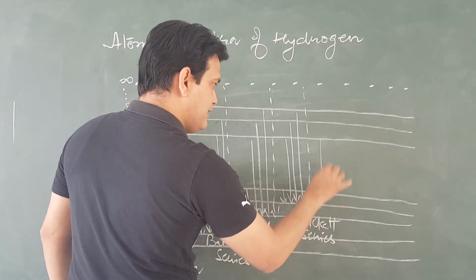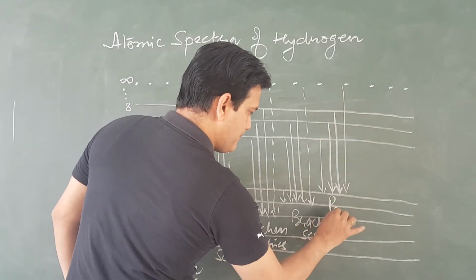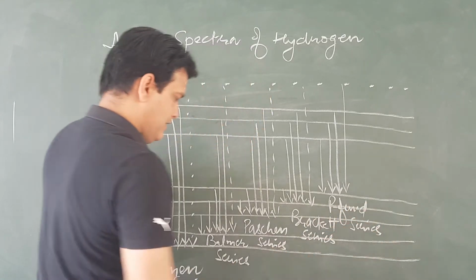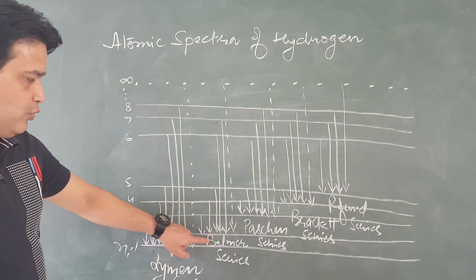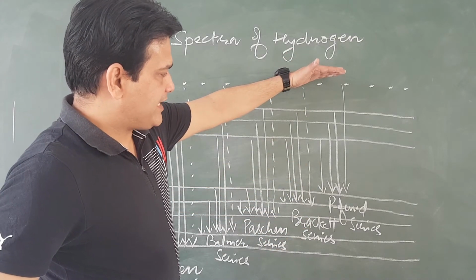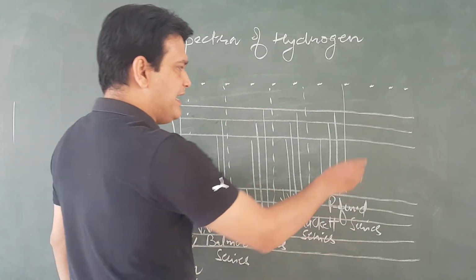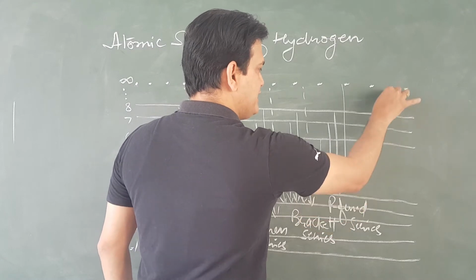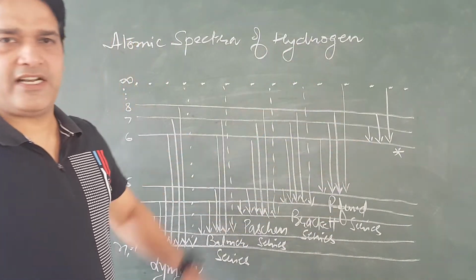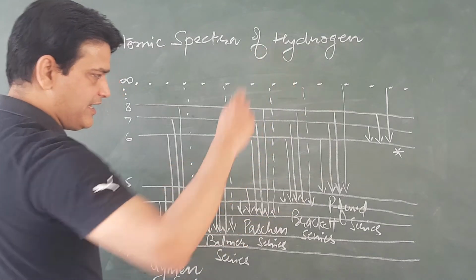And Pfund series. At 1 Lyman, at 2 Balmer, 3 Paschen, 4 Brackett, and similarly when excitations are from higher level to fifth level, this will be Pfund series, and likewise Humphreys series are also obtained, but these are in different regions, so these are not much studied, but these 5 series are obtained.